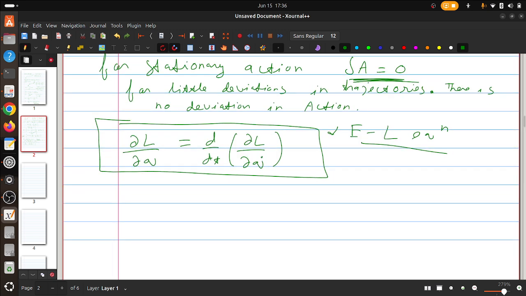And we also saw that they are equivalent to Newton's laws as well.